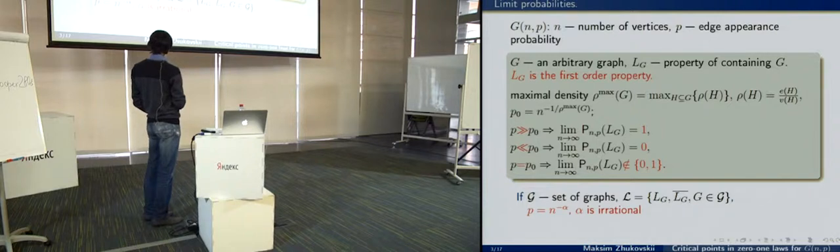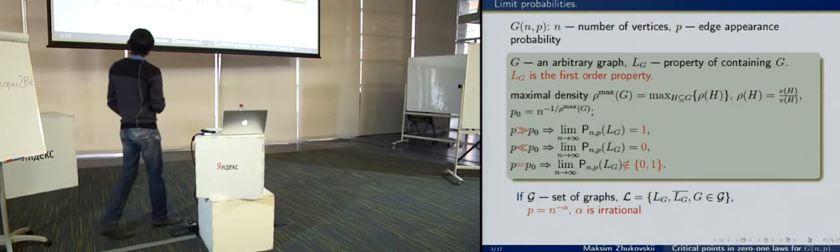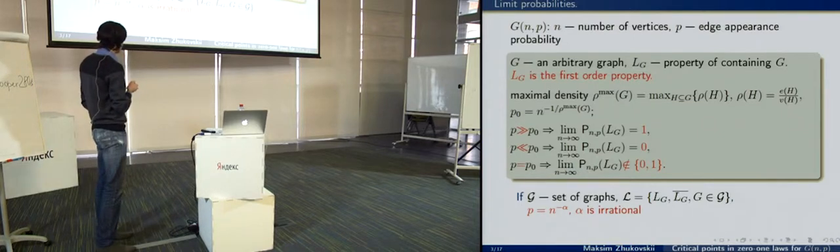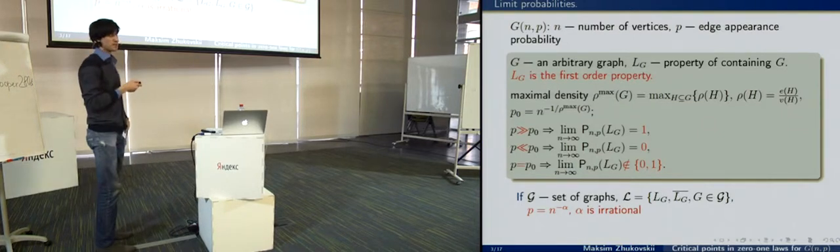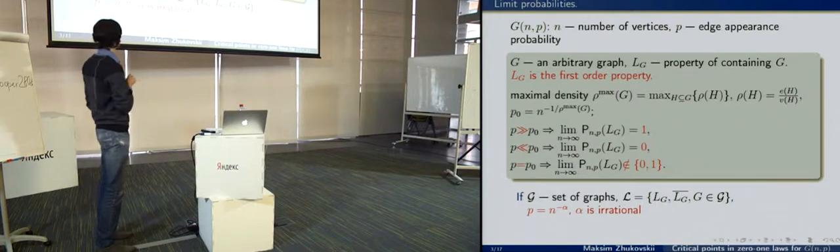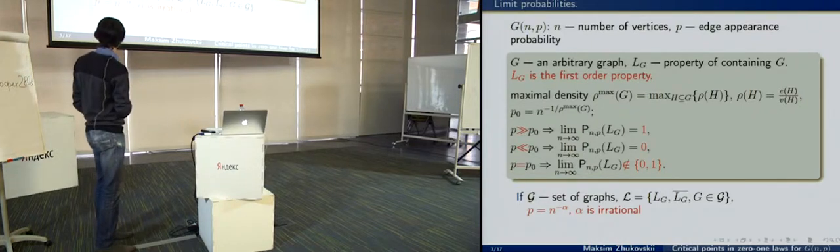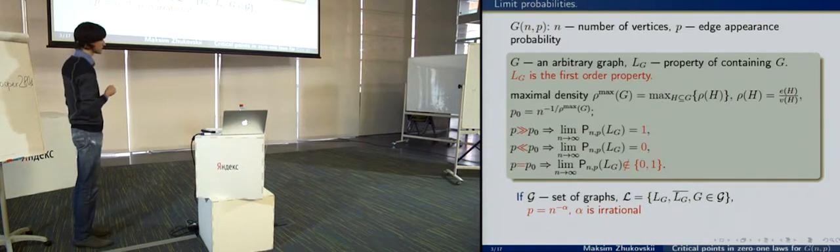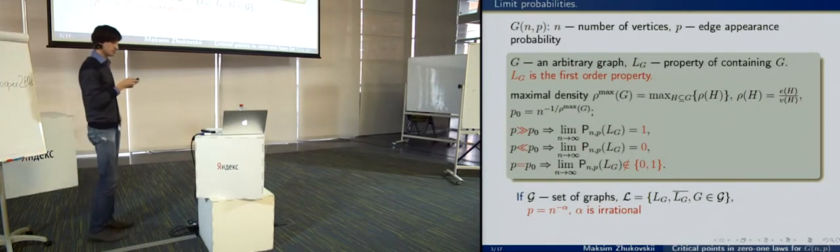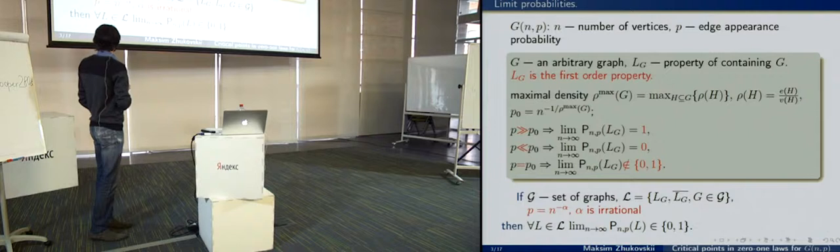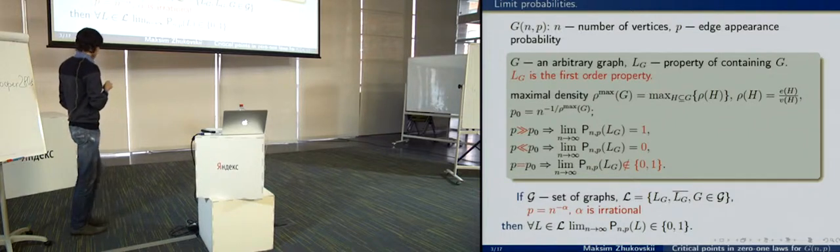Then for any property from this set, either its probability tends to 0 or to 1, because this threshold equals n to a rational power. So if we have such a probability, then either the probability tends to 0 or to 1. Well, this property is written here.